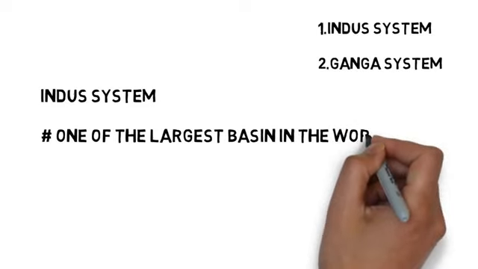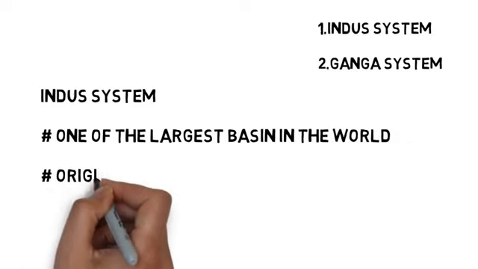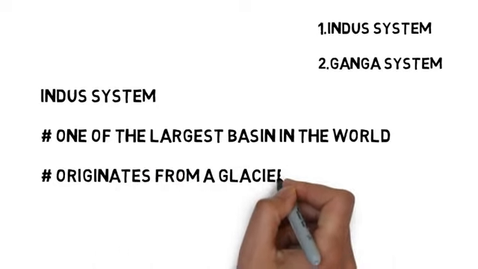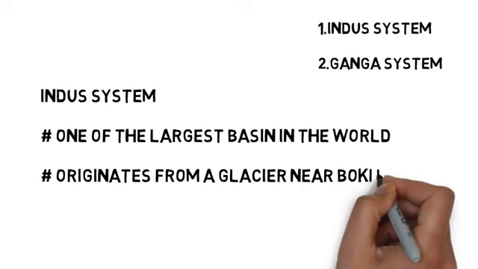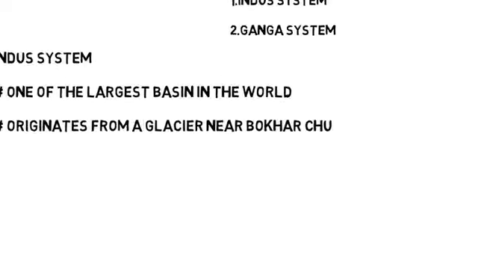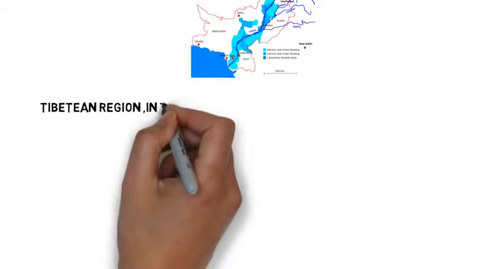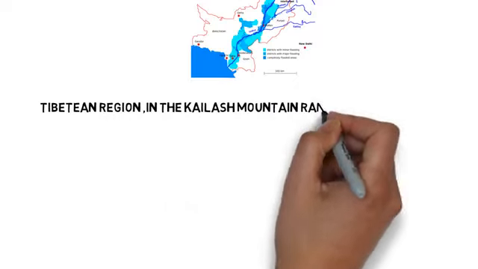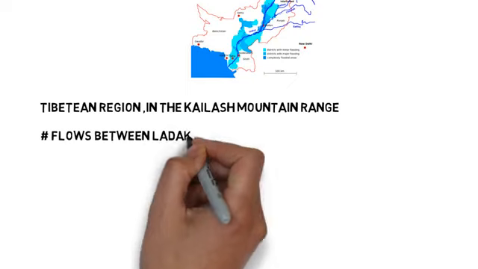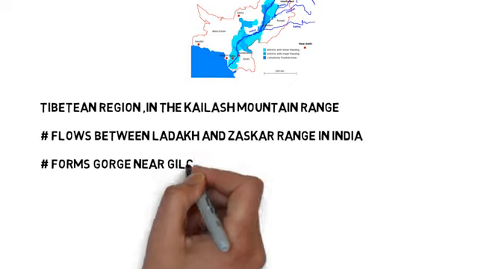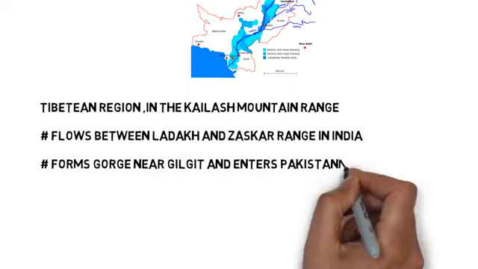Now, a few important facts related to the Indus river system. The Indus river system forms one of the largest basins in the world. It originates from a glacier near Bokharchu. You can look at this map along with this slide, where we can see that the Indus originates near the Tibet region in the Kailash mountain range and flows through Ladakh and the Zaskar range in India. It forms a gorge near Gilgit and then enters Pakistan. Most of the Indus river flows in Pakistan. It is also known as Sindhu in India.